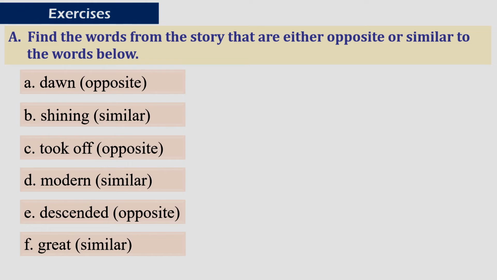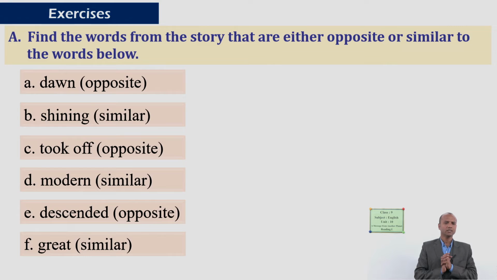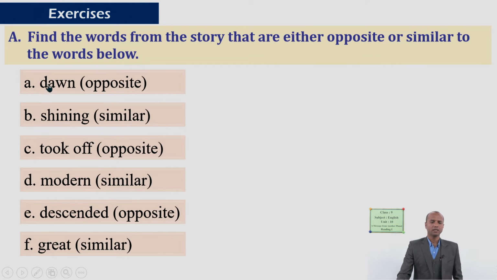The first one is exercise A. It says, find the words from the story that are either opposite or similar to the words below. You have to find similar or opposite, meaning synonym or antonym. Similar, synonym, opposite, antonyms.